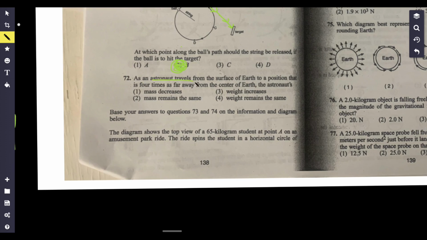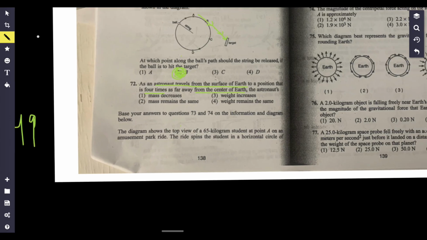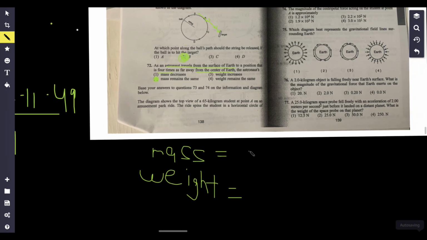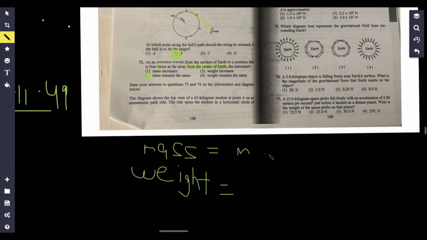As an astronaut travels from the surface of Earth to a position that's 4 times as far away from the center of the Earth, the astronaut's what? Well, if you just travel further away, your mass is going to be the same. But I also have to clear this up. Mass and weight are 2 different things. Remember that mass is just your mass, like 65 kilograms or whatever.